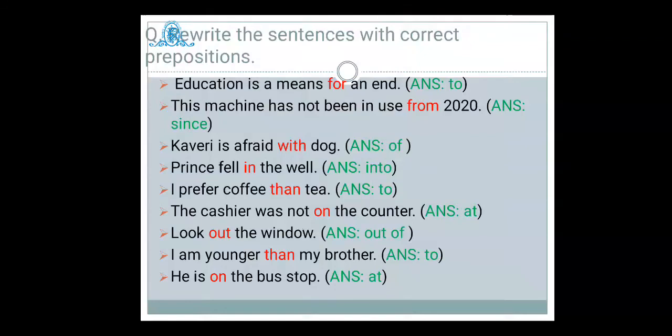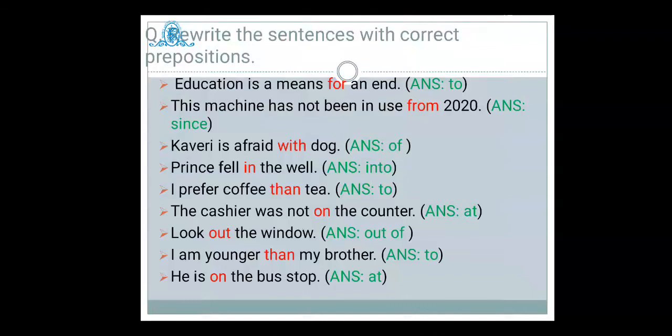Kaveri is afraid with the dog. No, Kaveri is afraid of dogs. That is the correct answer, indicated in green color. Prince fell in the well. No, the prince fell into the well. The verb fell indicates a transition from one situation to another, from one condition to another. In this condition we have to use into.